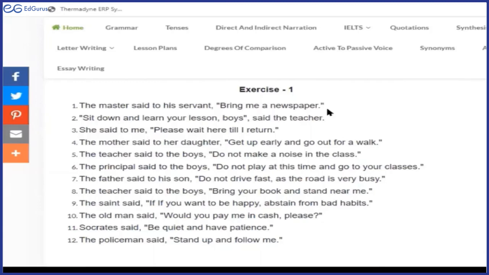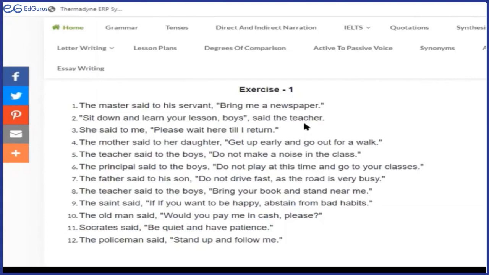Sit down and learn your lesson, boys, said the teacher. You will find reported speech sometimes this way also, where the reporting verb is given towards the end. No problem. You will begin it with the subject, the teacher.